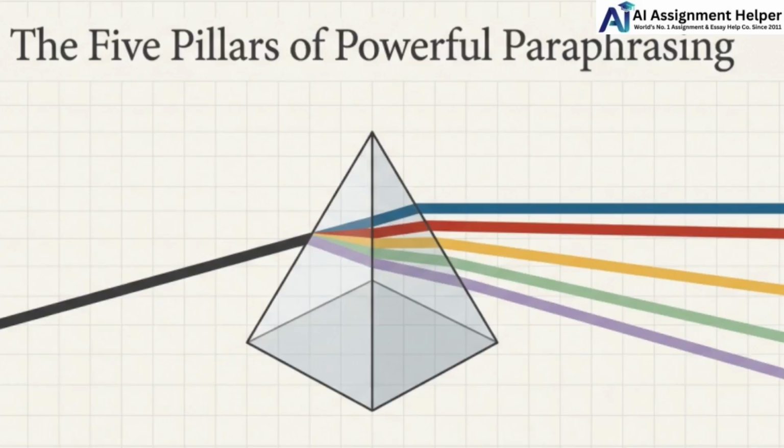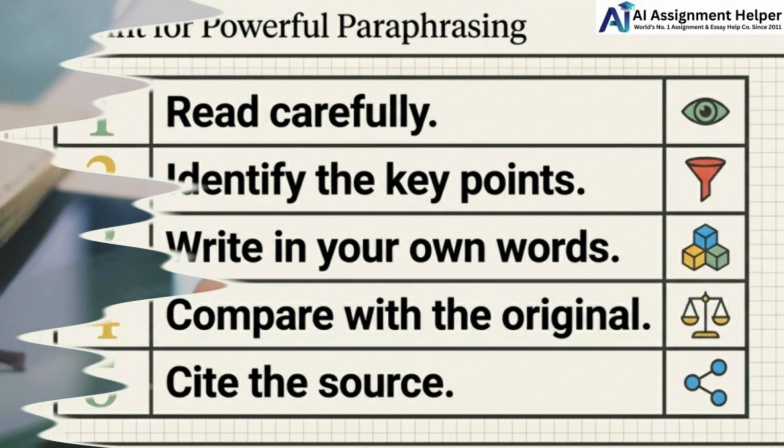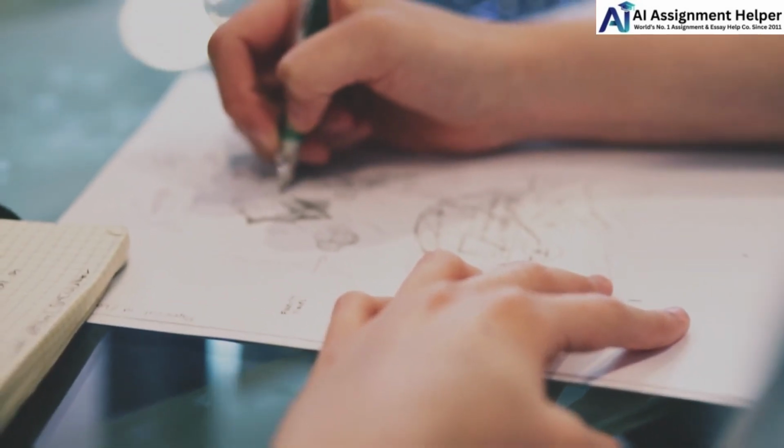So, to recap, strong paraphrasing comes down to 5 simple steps. Read carefully. Identify the key points. Write in your own words. Compare with the original. Cite the source. Once you practice these steps, paraphrasing becomes much easier and much more natural.